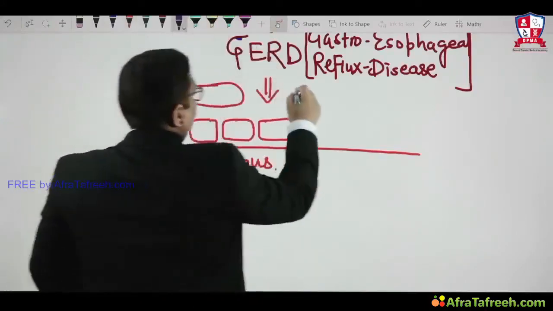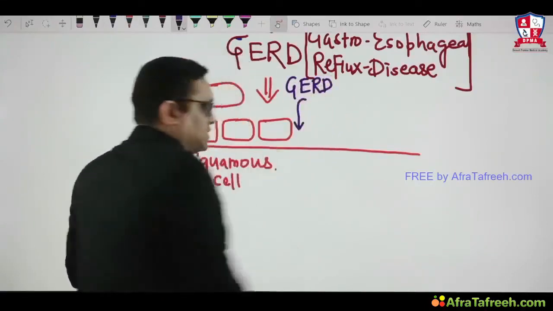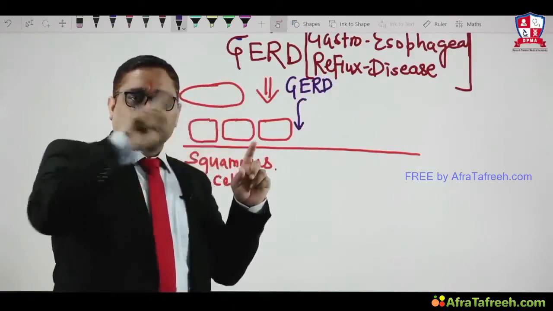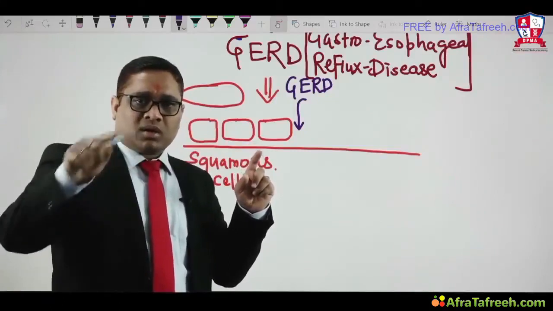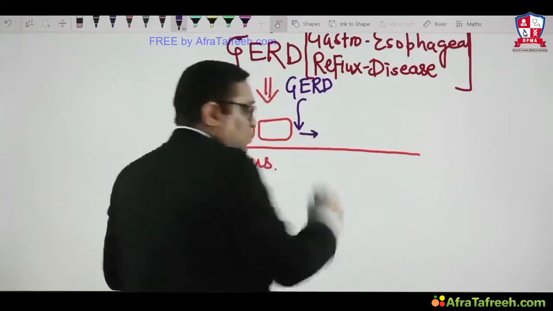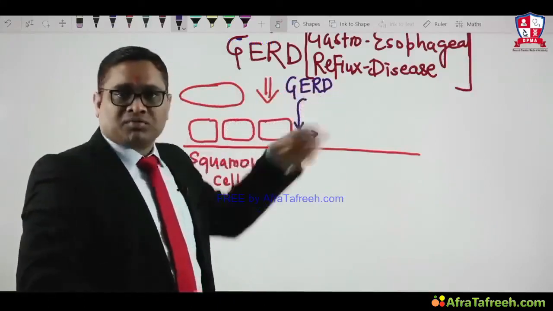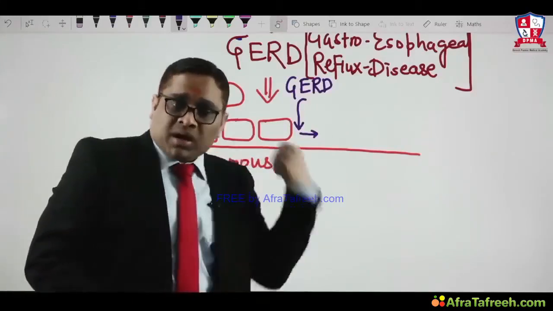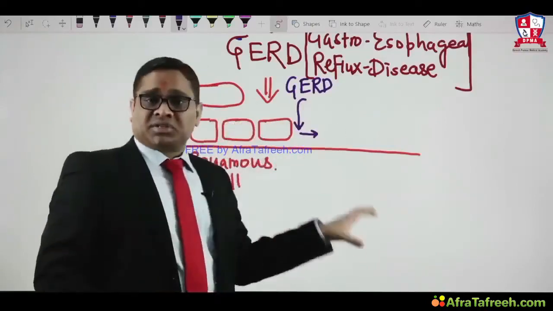Because of gastroesophageal reflux disease, as I said, there will be stimulation given to the squamous cell. This mature squamous cell will send a signal to the stem cell. Now the stem cell will undergo reprogramming, and after reprogramming, it will form a new kind of cell which can sustain this gastroesophageal reflux of the acidic content of the stomach. Acidic content is coming up, putting stress on the squamous cell, and a signal has been sent to the stem cell.